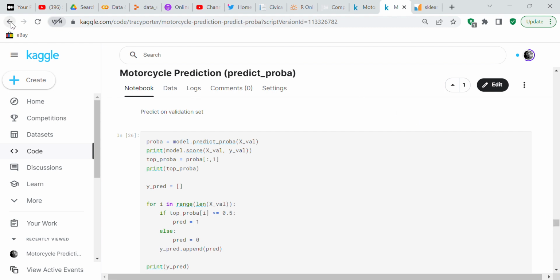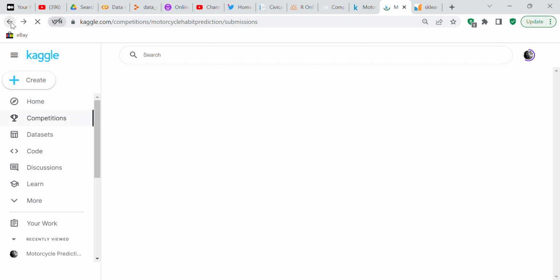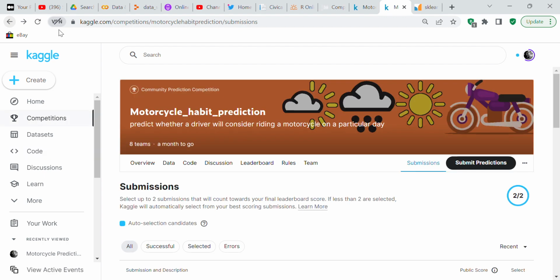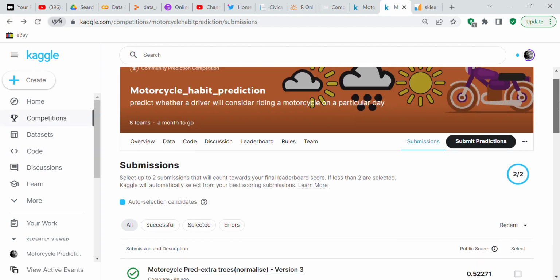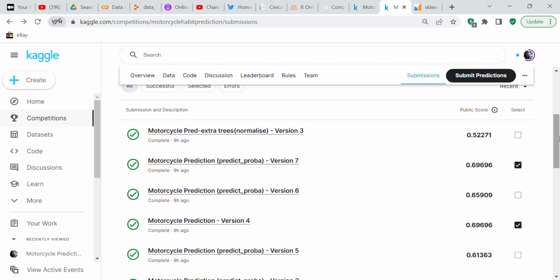So that's it for the code review. We've covered the code review, we've covered predict proba, and we've covered predict. We've covered logistic regression. So I've covered everything that I would like to cover.